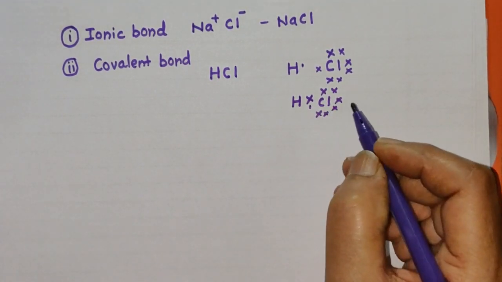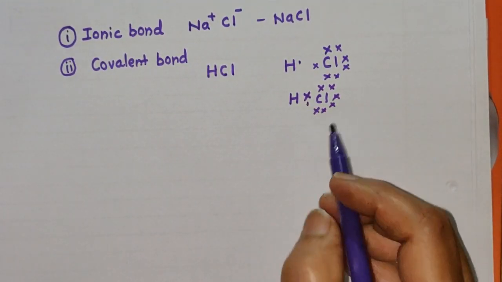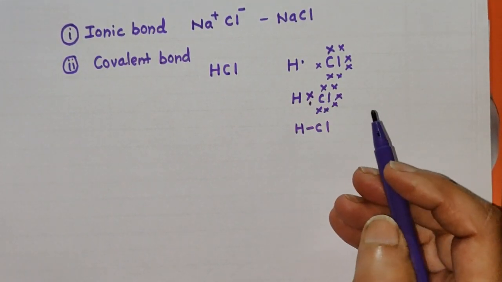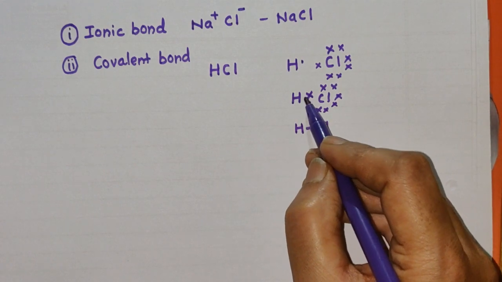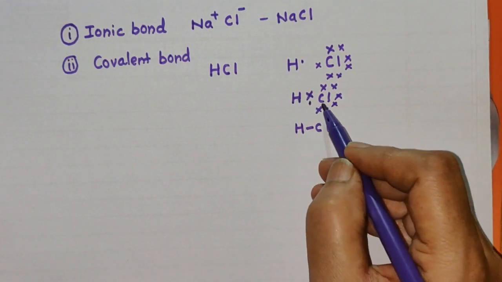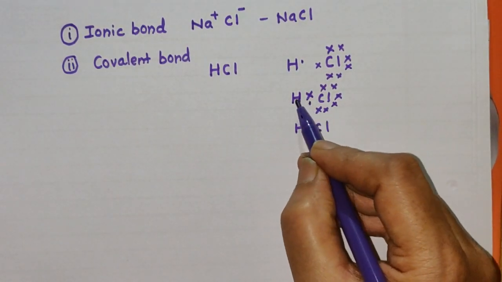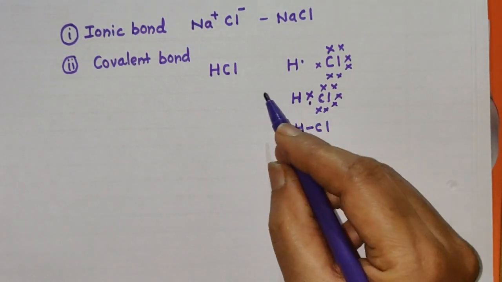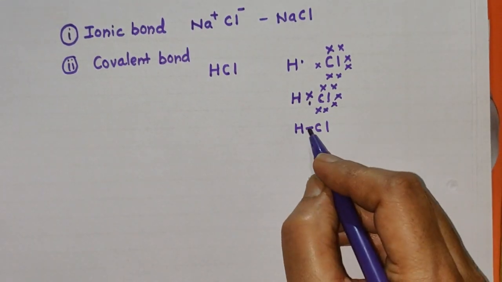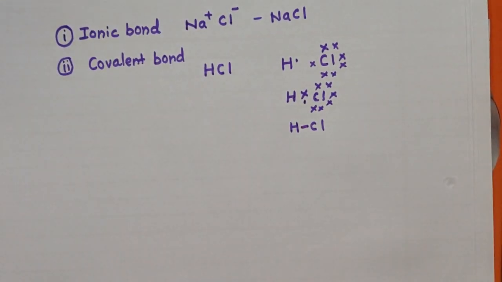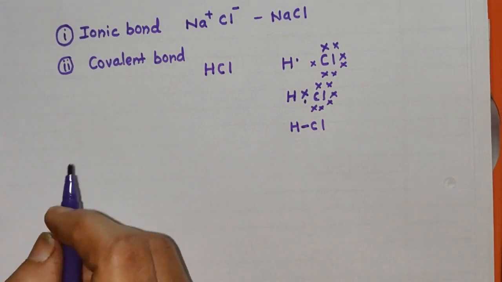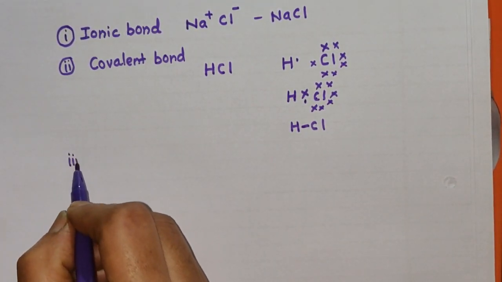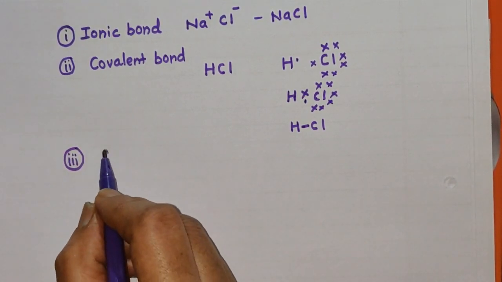Now covalent bond is formed due to the sharing of pair of electrons, and the shared pair of electrons now belongs to both these atoms. The contribution towards shared pair of electrons of both these atoms is same. That is, one electron is of hydrogen and one electron is of chlorine. So this is called as covalent bond, which is represented by using this dash. Now there is third type of bond which is also covalent bond but special type of covalent bond that is called as coordinate bond.